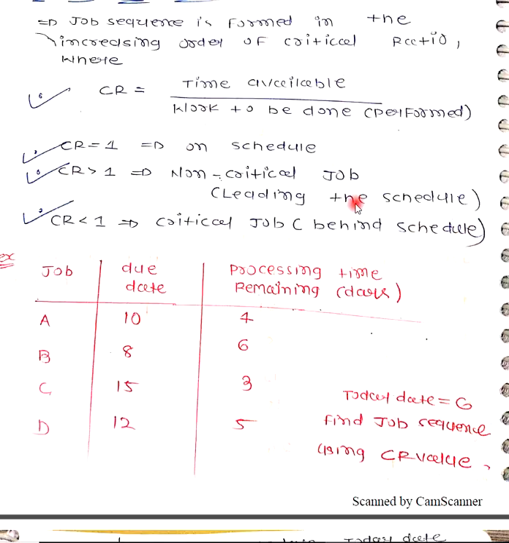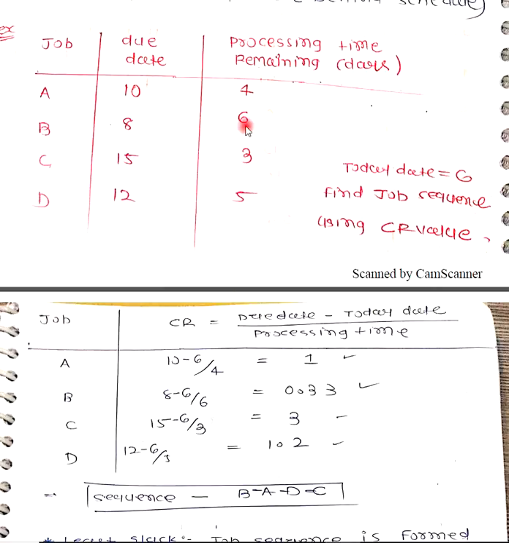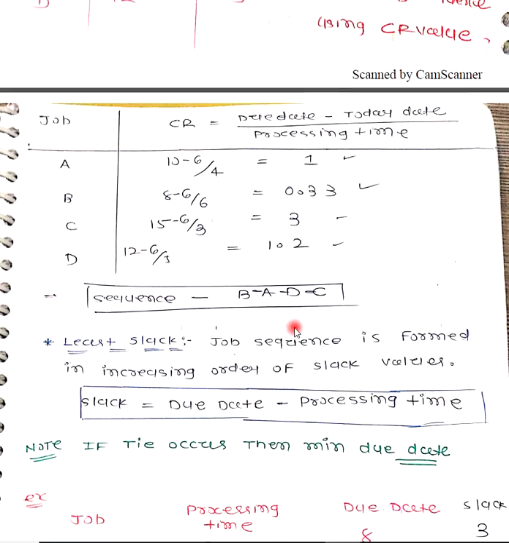So to understand these things, let us take one numerical. We have jobs A, B, C, D with due date and processing time. The question is to find the job sequence using the critical ratio method, and today's date is 6. So my critical ratio is due date minus today's date, divided by processing time. For example, 10 minus 6, divided by processing time 4. By taking this equation, we can find all the critical ratios. The one with the lowest critical ratio will be first in sequence: B, then A, then D, then C. So B, A, D, C will be the sequence.